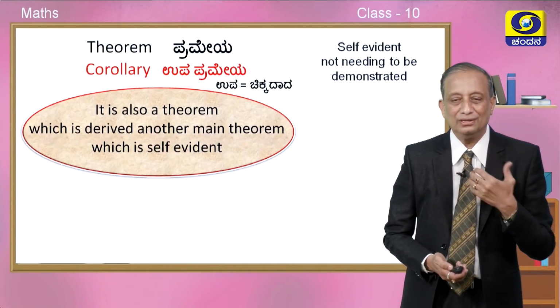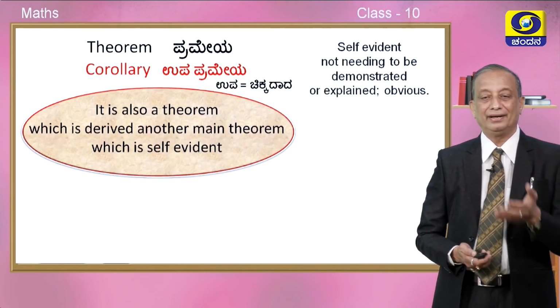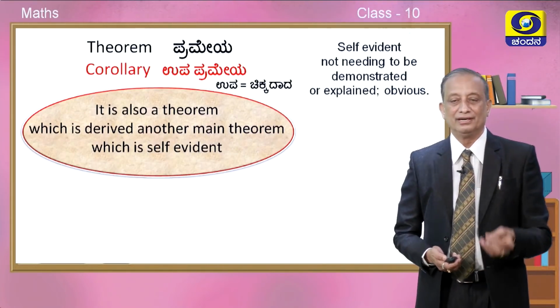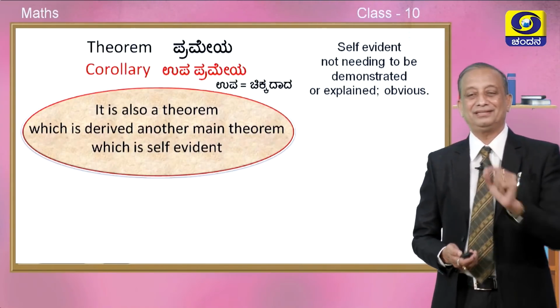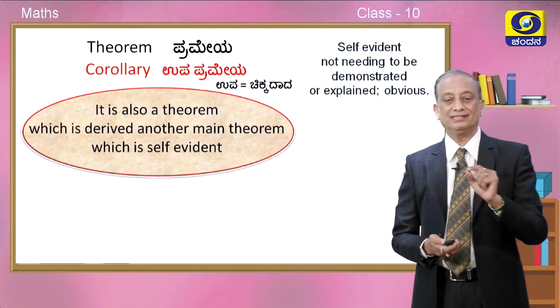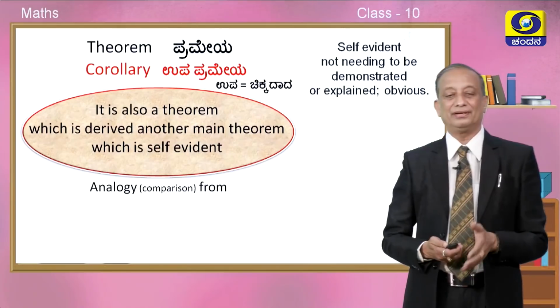So, we can only suggest the proof, it will be so simple and no explanation is required. It will be very obvious provided we have understood a theorem. So, such small theorems will be called a corollary.